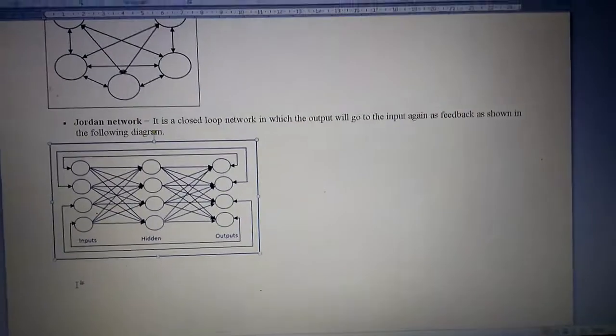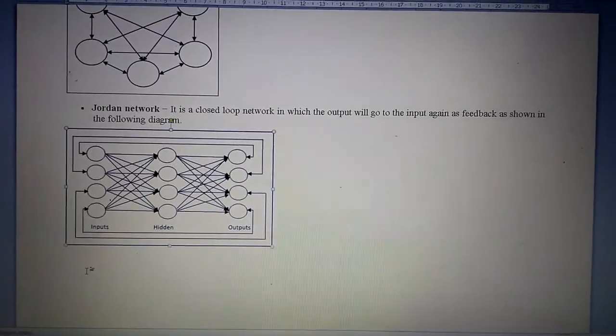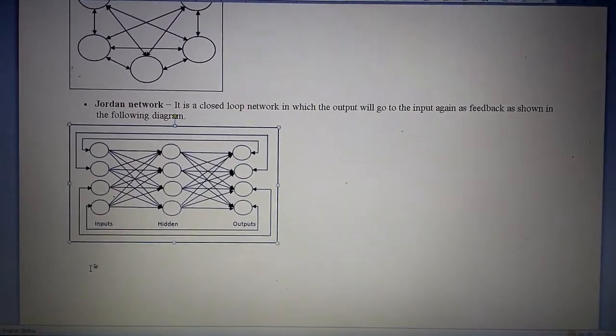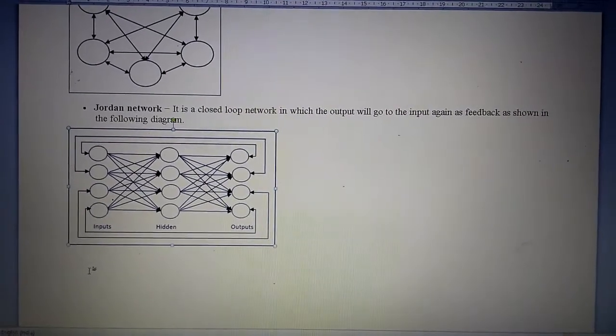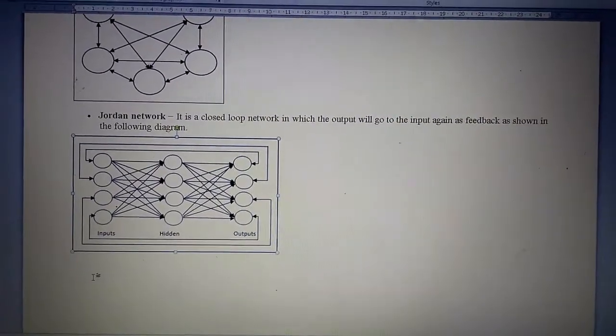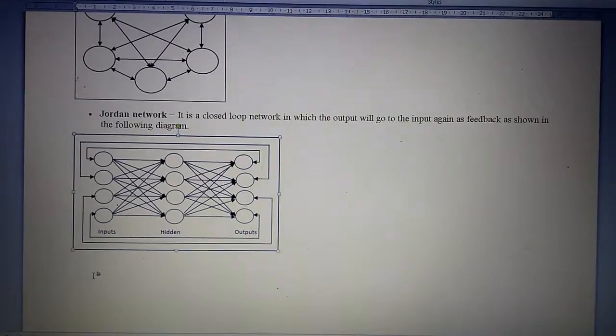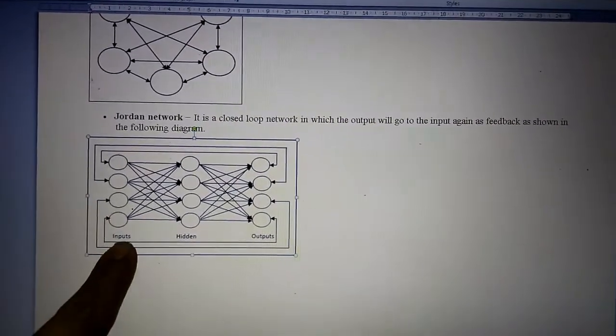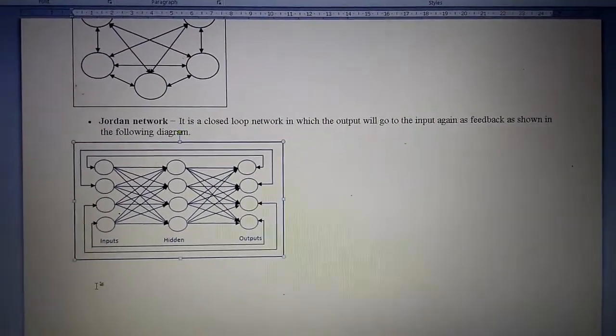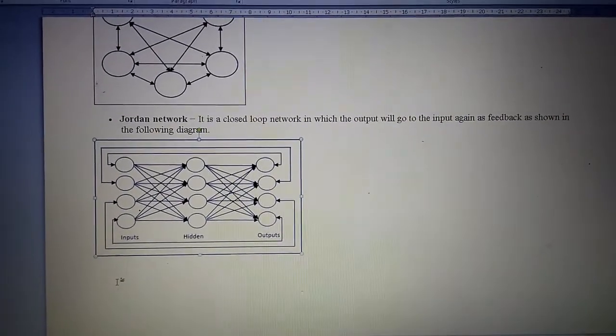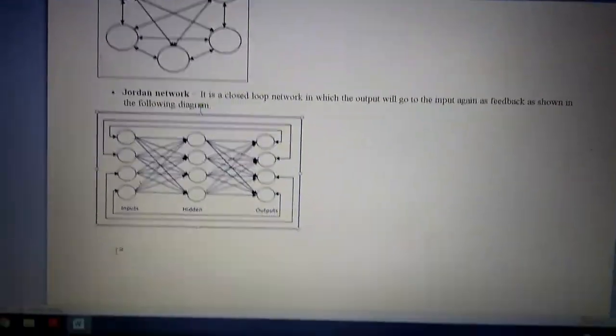I am repeating the definition of Jordan network again. It is a closed loop network in which the output will go to the input again as a feedback, as shown in the following diagram. So this is as shown here. This is the input layer, hidden layer and output layer. Okay, thank you.